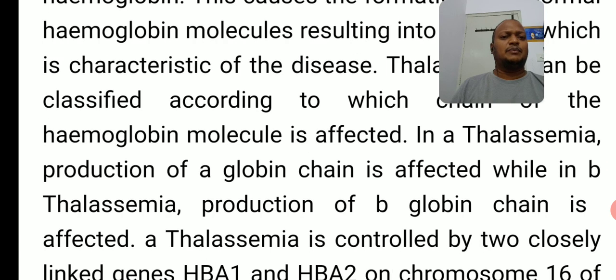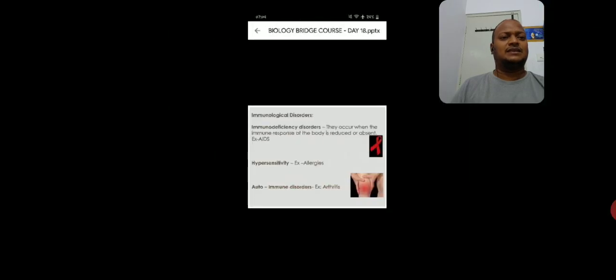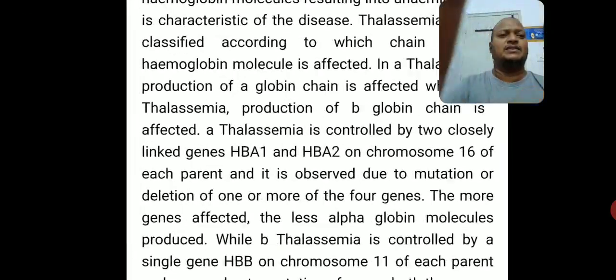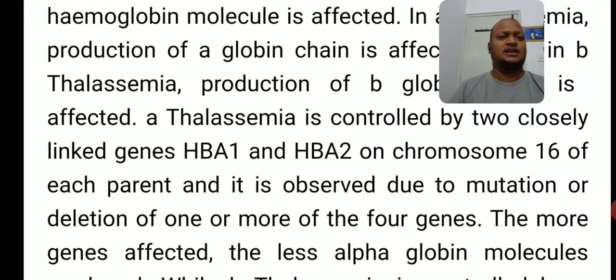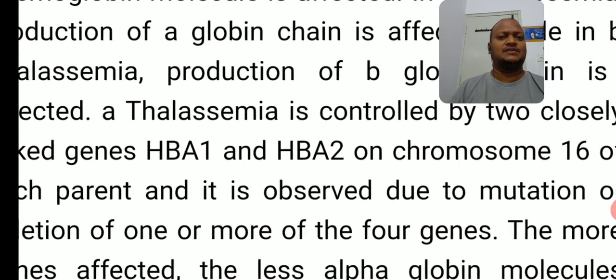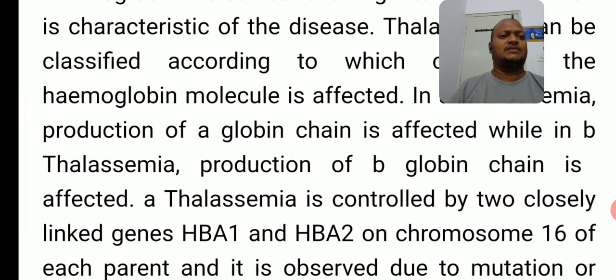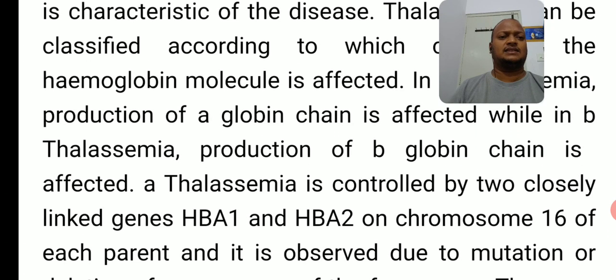Two different types of thalassemias based on what? Based on production of two different types of chains. Okay, that is alpha thalassemia and beta thalassemia.